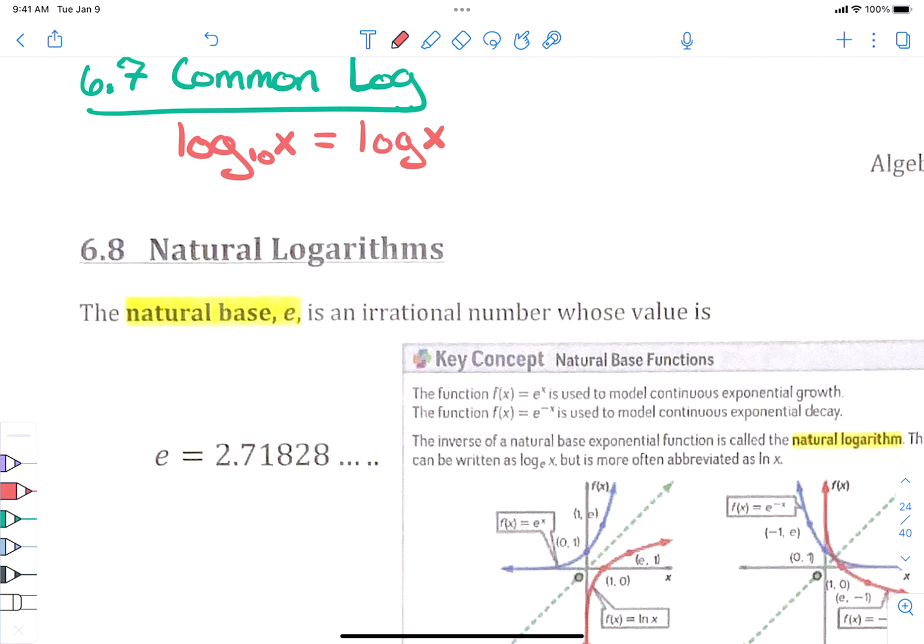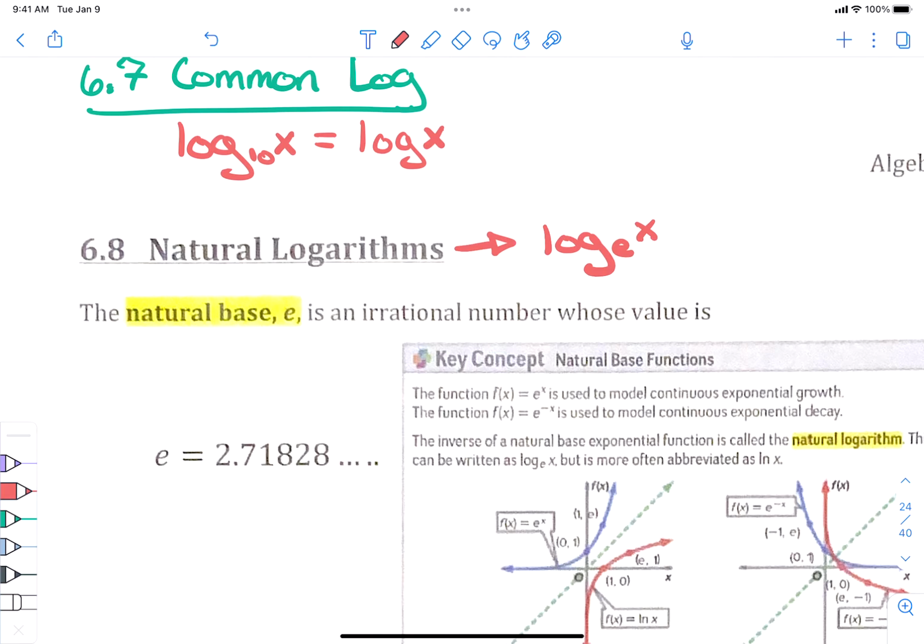Ready for the most important thing I'm going to tell you today? This is the most important thing you have to remember. Are you ready? Everybody listen. A natural log is a log that has a base of e. So natural log is a log base e. We don't ever write it as a log base e, and I'm going to tell you how we're going to write it in a second.